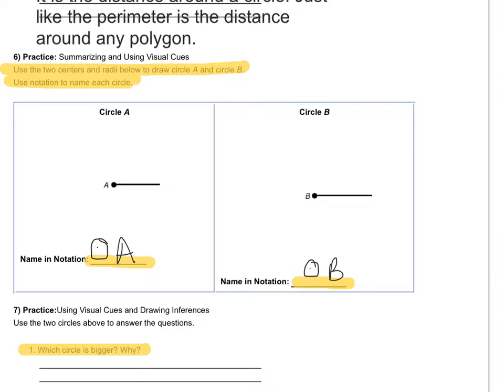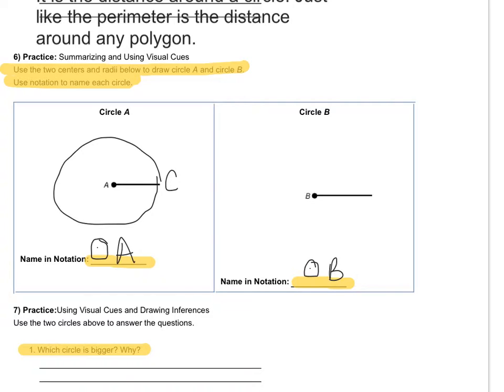So, let's see. Circle A is going to be the center of the circle. Just do your best when you draw. I'm not the greatest at drawing circles, but here's what my circle, no, that's not good. Let me try to do it better, a little bit better. Okay, so circle A, whoops. The radius is going to be from A. If I was going to name this C, then AC would be the radius.